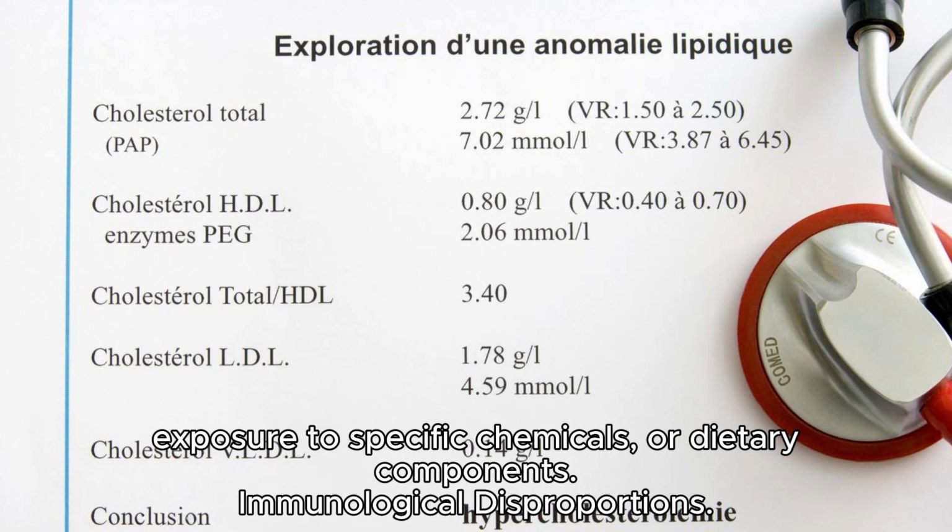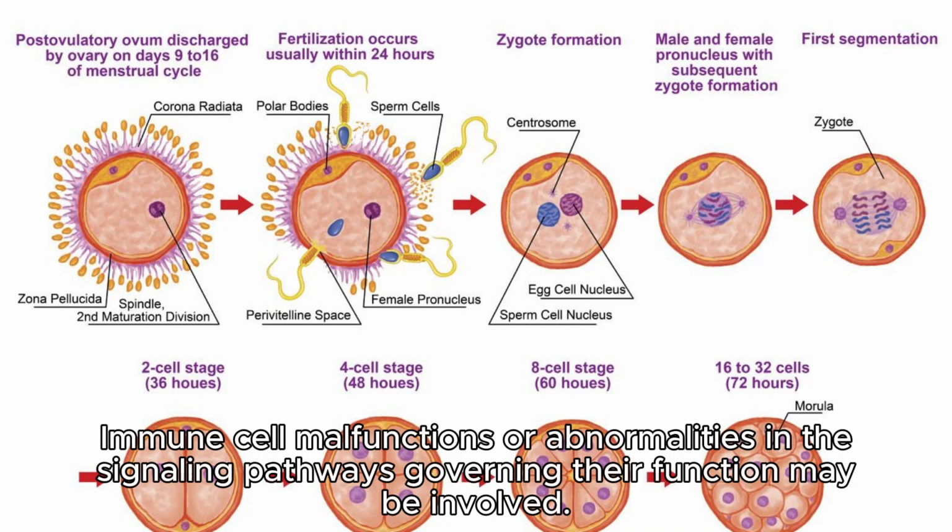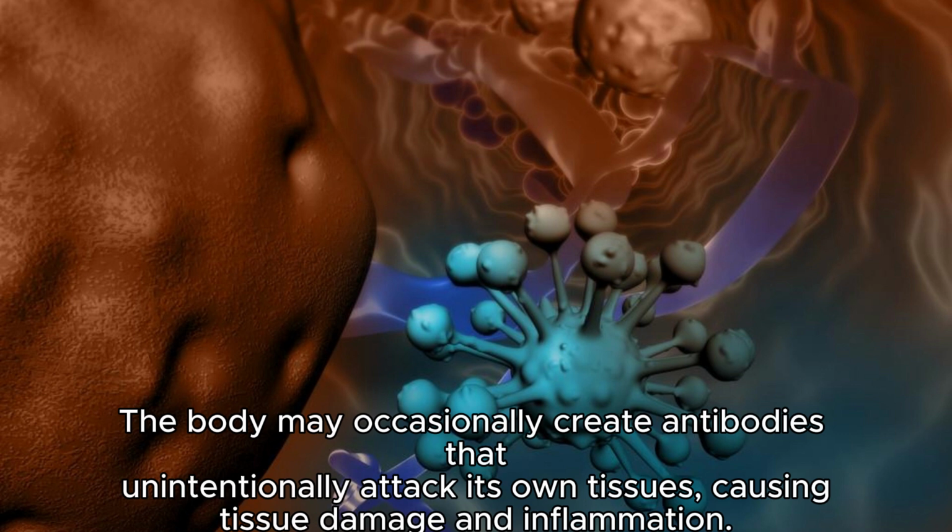Immunological disproportions. An inherent feature of autoimmune disorders is immune system dysregulation. Immune cell malfunctions or abnormalities in the signaling pathways governing their function may be involved. The body may occasionally create antibodies that unintentionally attack its own tissues, causing tissue damage and inflammation.